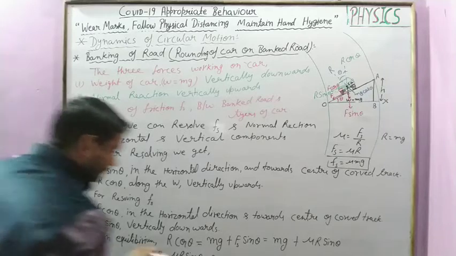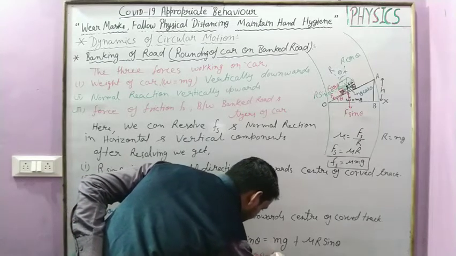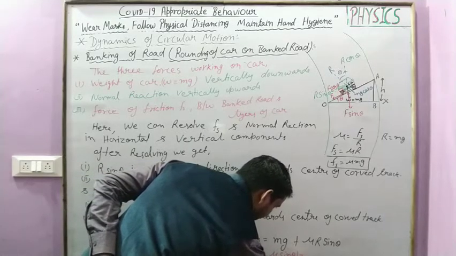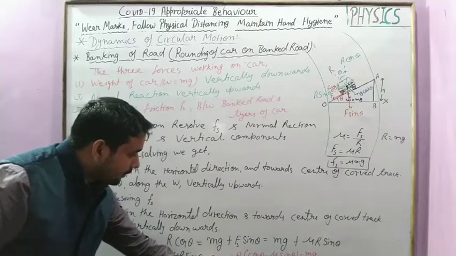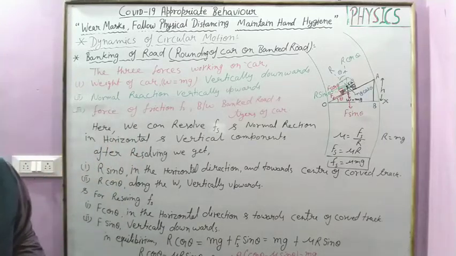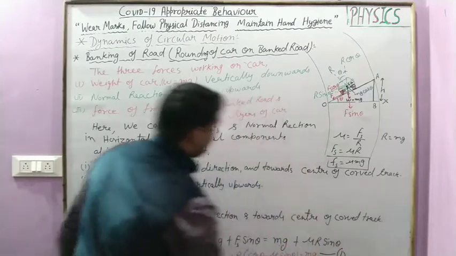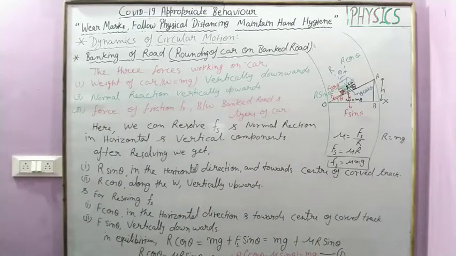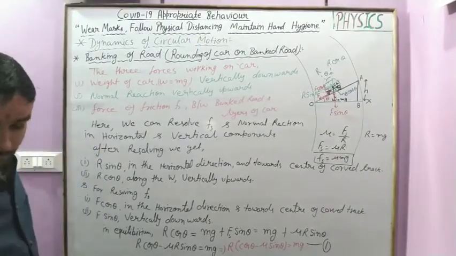Now from here R is common, we get R times cos theta minus mu sin theta is equal to mg, and this is as equation first. Clear? Note down till this point. Okay.